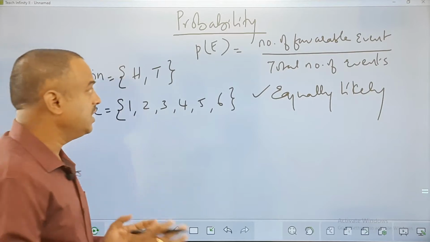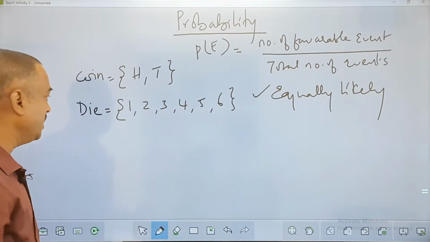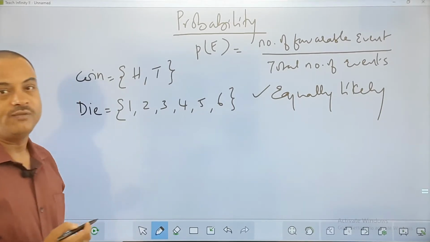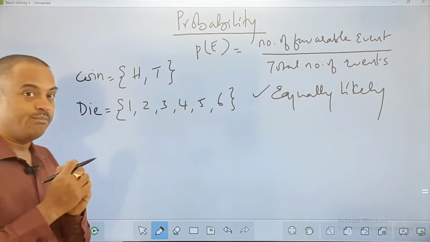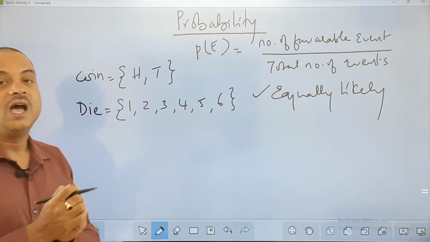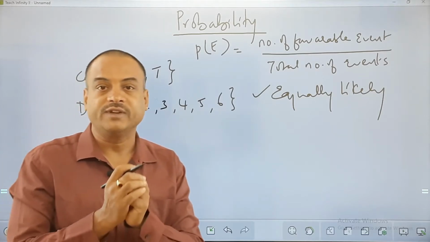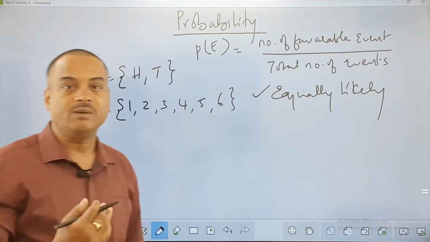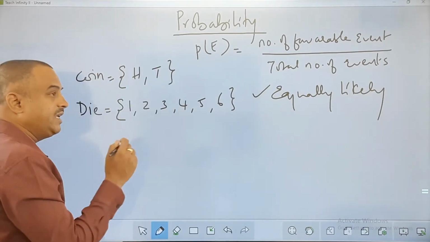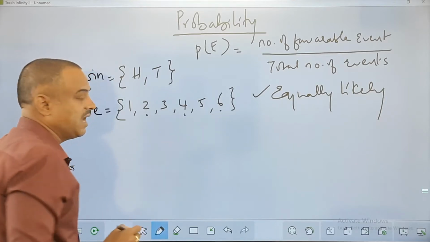So when I say total number of events, in case of a die, it will be 6 outcomes, which I'll write. Let us do one question so that you can get clarity on it. You can see the faces of the die which we get here, 1 to 6. If my question is what is the probability of getting an even number when a die is rolled, how many even numbers are in favor? I have 2, 4, 6 in favor.